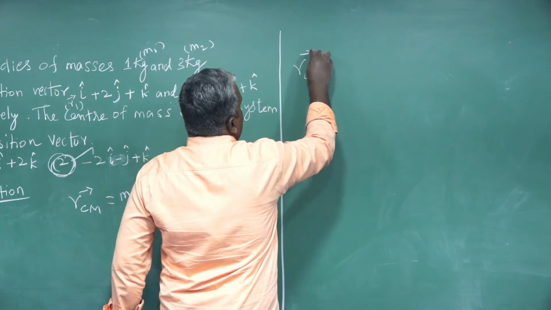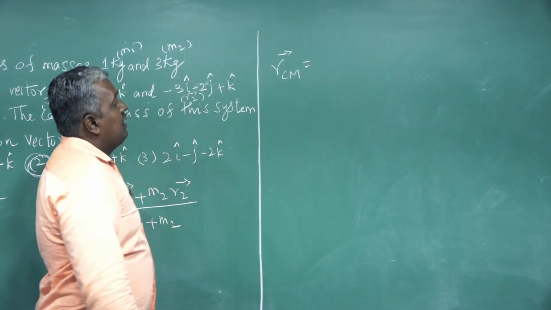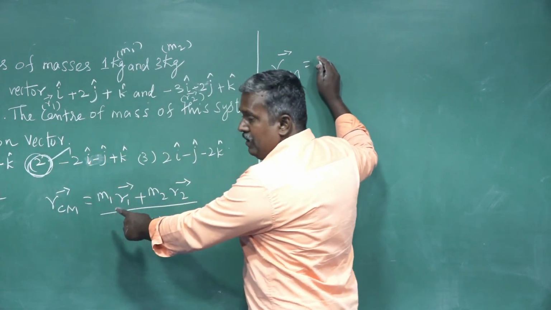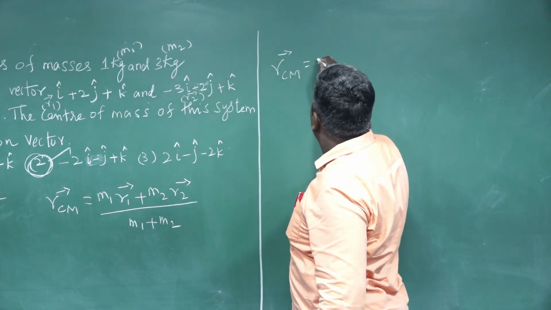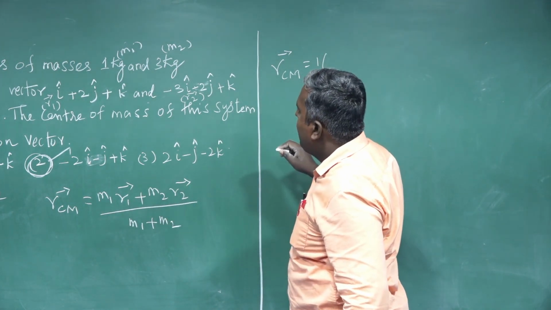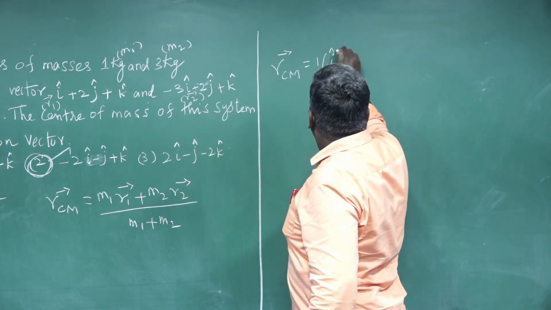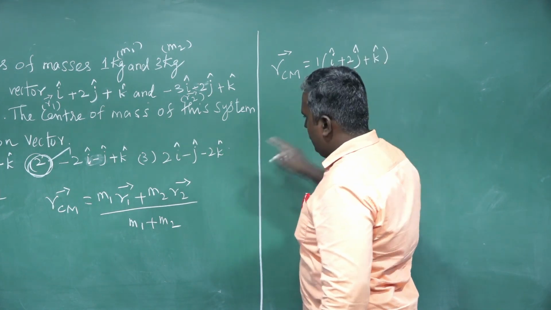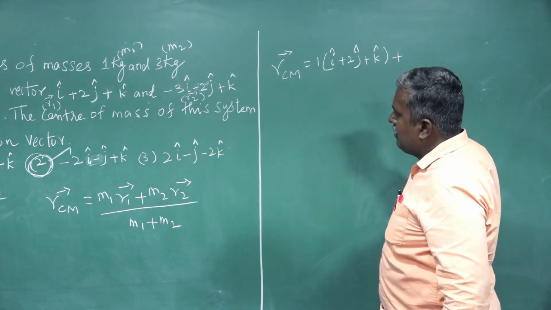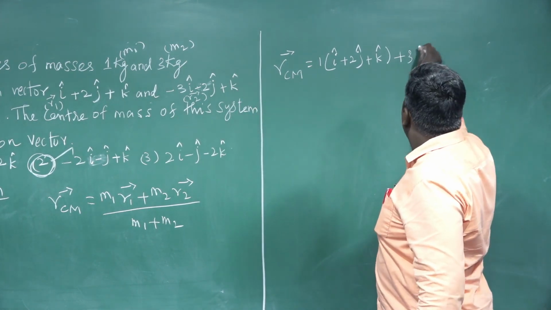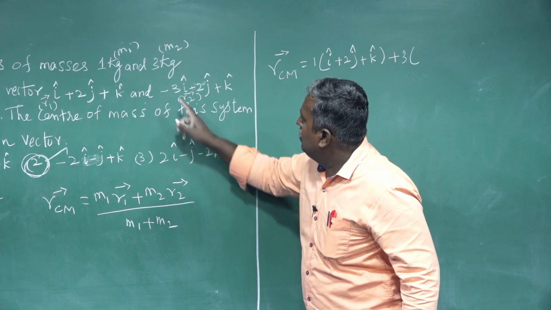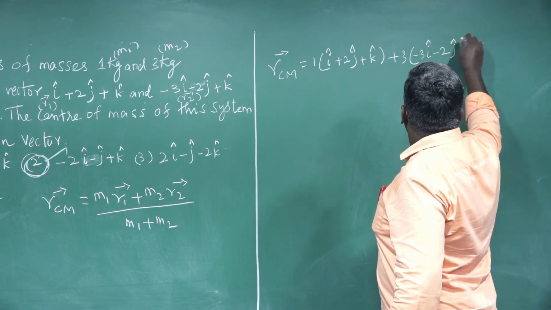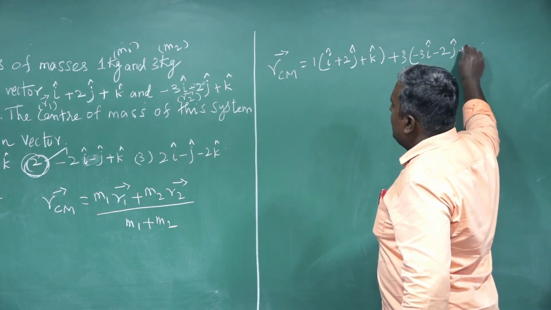Position vector of center of mass of the system. Listen here. M1, what is the M1 value? 1, of R1, i cap plus 2 j cap plus k cap, plus M2, 3, of R2 vector, 3 i cap minus 2 j cap plus k cap.